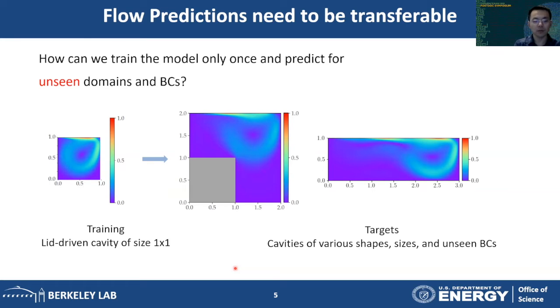By transferable prediction, we mean that the neural network trained on small domains like this should be able to predict flows in larger domains of different shapes and different boundary conditions. And for the rest of this presentation, I'm going to show our solutions to this end.